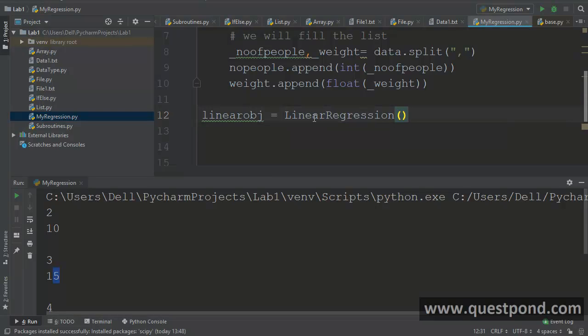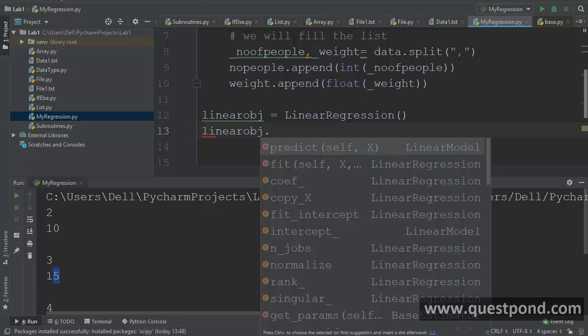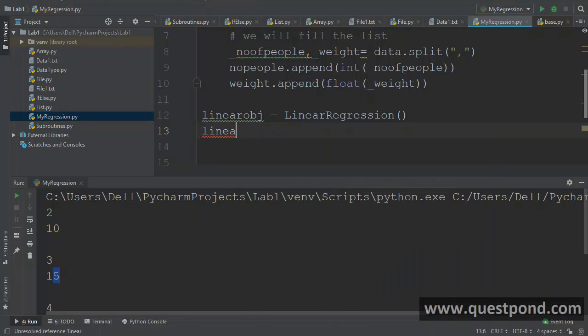What this line does is it creates an object of linear regression. Later on we will do object-oriented programming with Python in detail, but at this moment, just so that we can run this application, just keep in mind that this code out here just creates an object. And now I will say linear obj dot fit. This fit method trains the machine by using your data.